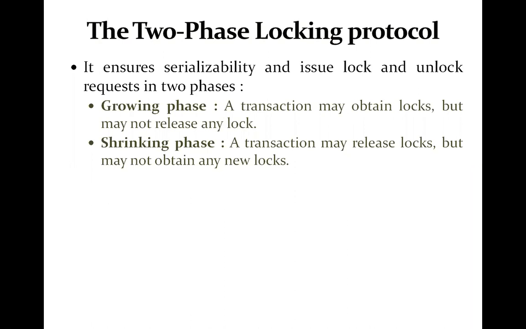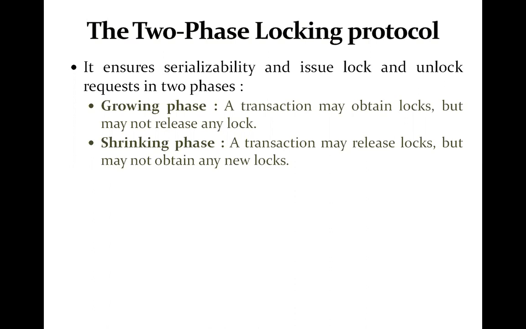The growing phase is when a transaction may obtain locks but may not release any lock. It is the initial phase, where whenever a transaction requests a lock, it does not release any lock. The shrinking phase is a phase in which a transaction may release locks but may not obtain any new lock. So initially a transaction is in the growing phase and acquires locks as needed. Once the transaction releases a lock, it enters the shrinking phase and can issue no more lock requests at that stage.